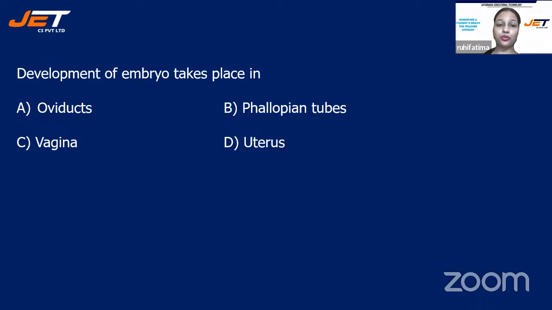Development of embryo takes place in, and your options are option A, oviducts, option B, fallopian tubes, option C, vagina, or is it option D, uterus? So where does the embryo development take place, children? Your time has started. Please start answering in the chat box. Development of embryo takes place in oviducts, fallopian tube, vagina, or uterus.